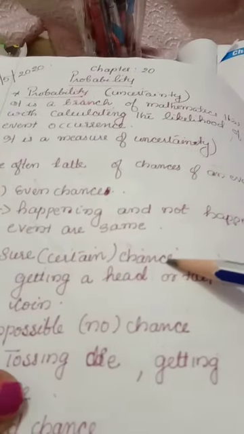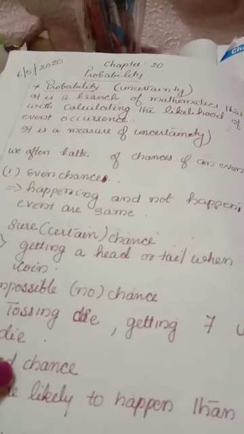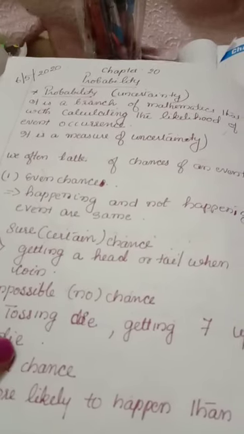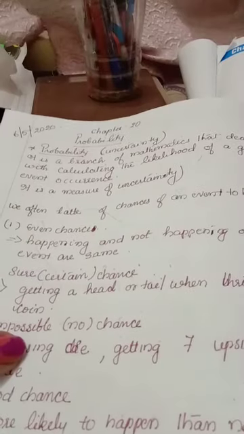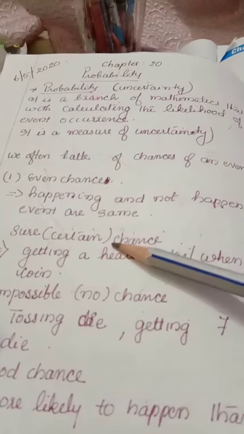Sure chance, you know very well what is sure. Sure means that it will surely happen. Getting a head or tail when throwing a coin is sure. A coin has 2 faces only, 1 head and 1 tail. If you toss a coin, surely you will get a tail or a head. That is called a sure, or certain, chance.